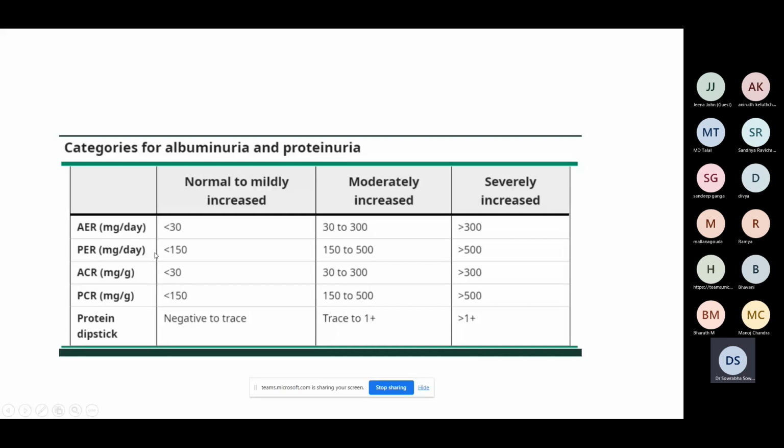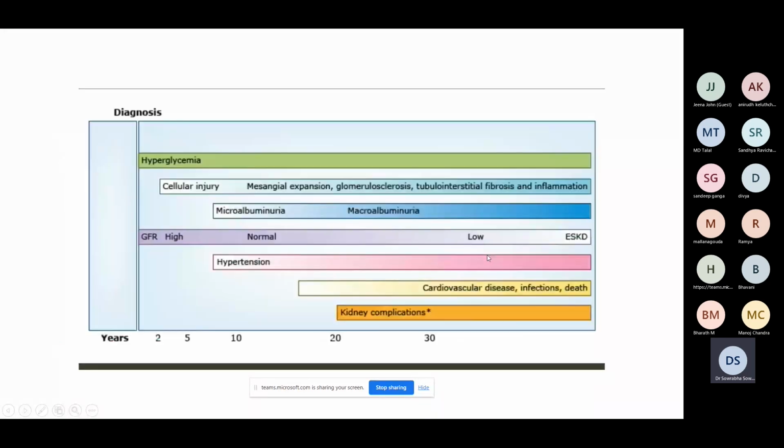Less than 30 is normal, 30 to 300 is moderately increased, more than 300 is severely increased. If you are looking at protein excretion rate, it goes up to 150 because there are many other proteins apart from albumin. So up to 150 milligram is considered normal, 150 to 500 is moderate, and more than 500 is severely increased. So that said, your microalbuminuria, that is when the albumin excretion is still less than 300 milligram, your GFR will still be normal.